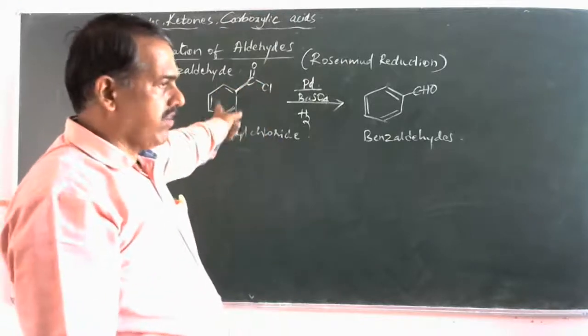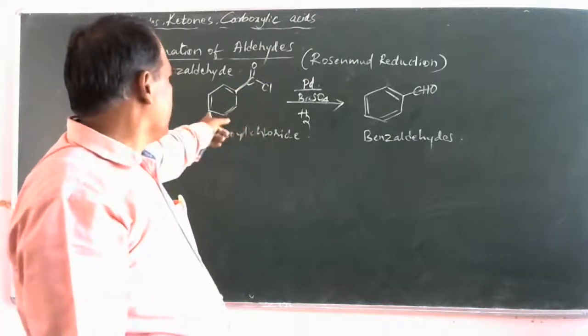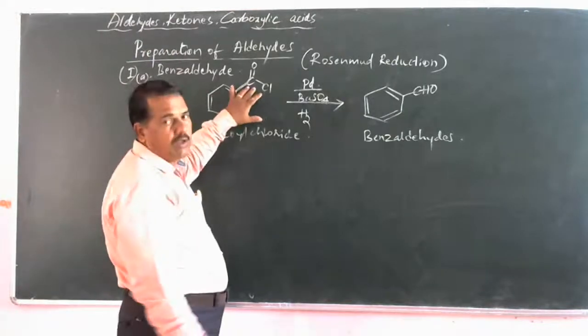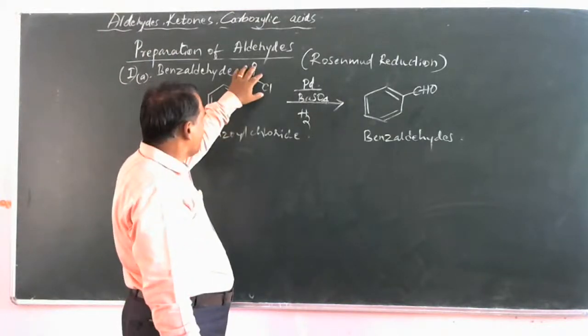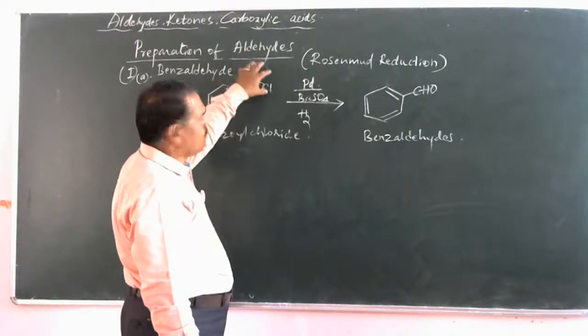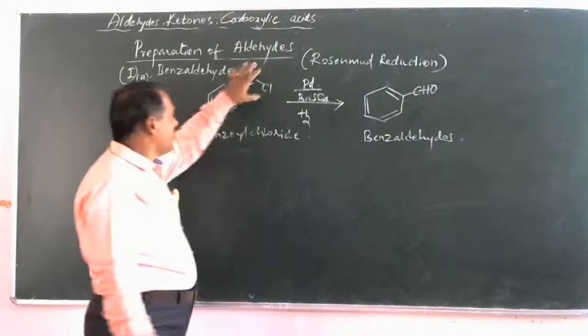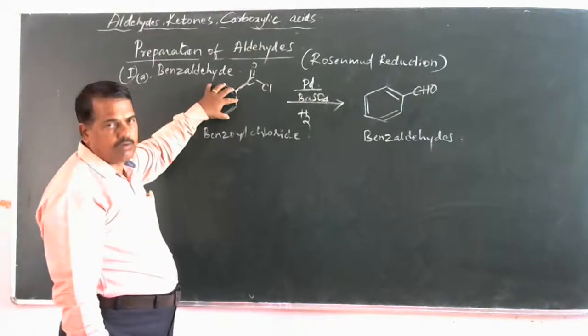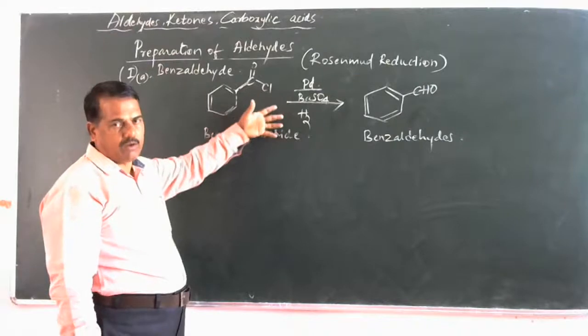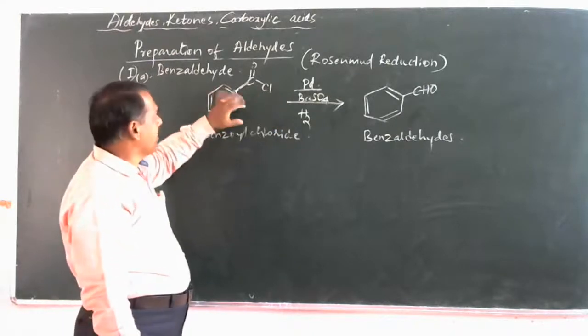When acyl chloride, particularly you have to take benzoyl chloride. See, if C6H5 is there and CO, therefore it is called benzoyl. It is an acid chloride, an aromatic derivative. We write CH3COCl as acetyl chloride, so like that it is benzoyl chloride.